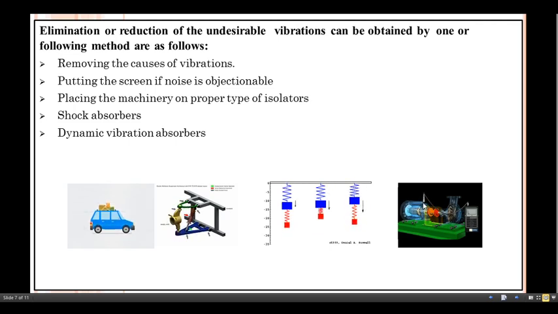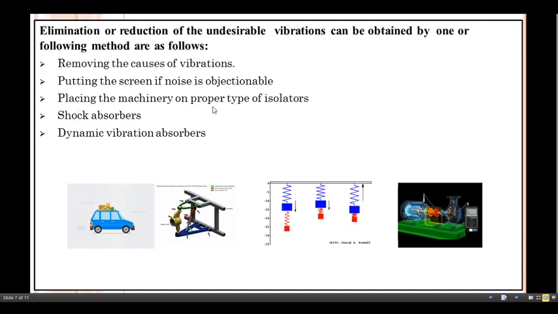With the help of this we can get information from that particular machinery, and according to that we can give some treatment to this machine. In this way, you can remove the cause of the vibration in that particular machine.